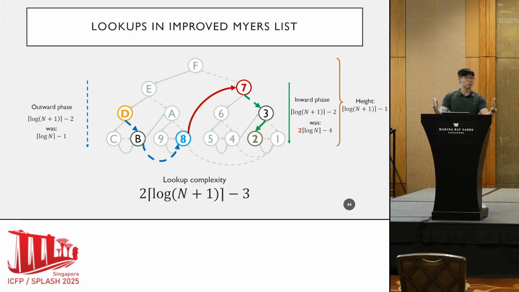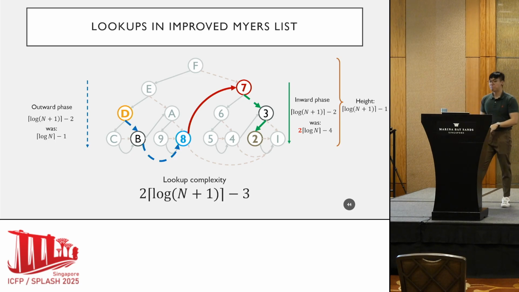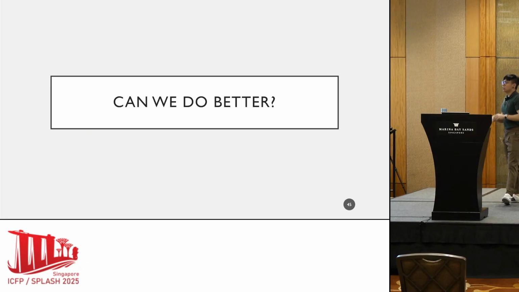And so the overall lookup complexity is 2 log n plus 1 minus 3, okay? So the basic intuition, or the key idea, is that we view things as trees, move things around, and that gives us better performance, right? Of course, 2 log n is still some way from the information-theoretic limit of log n. So once again, we have to ask, can we do better, right?